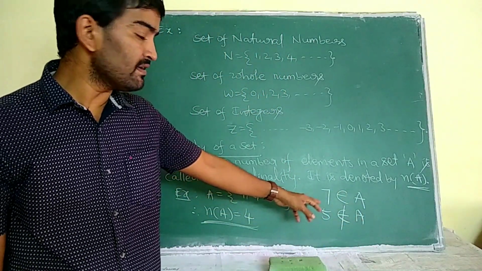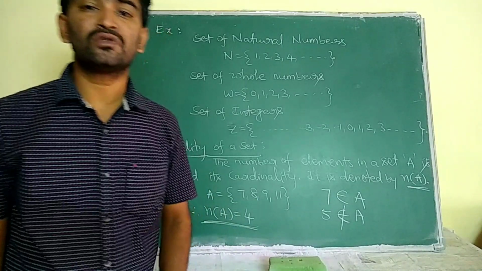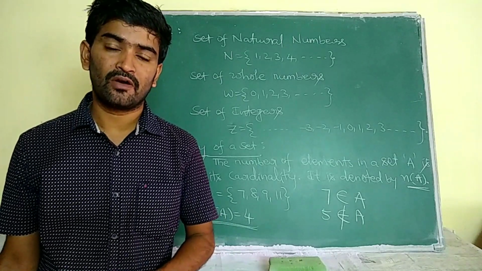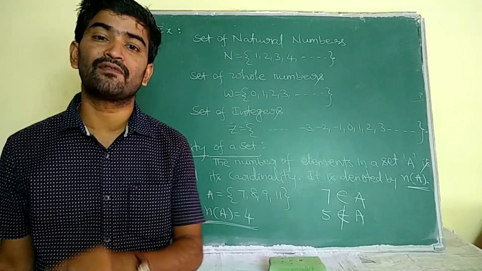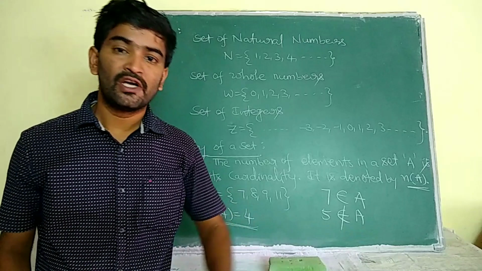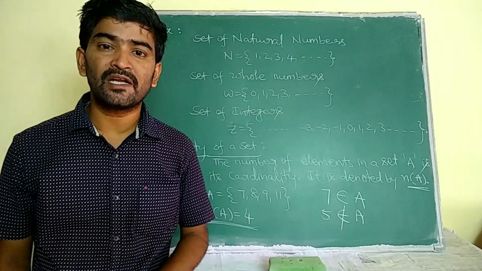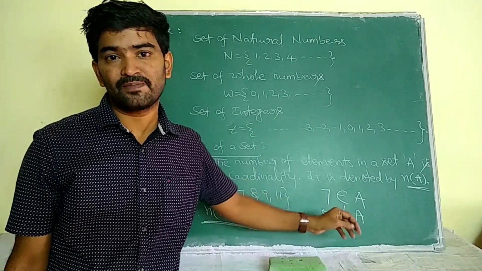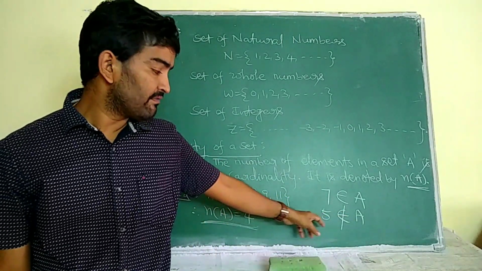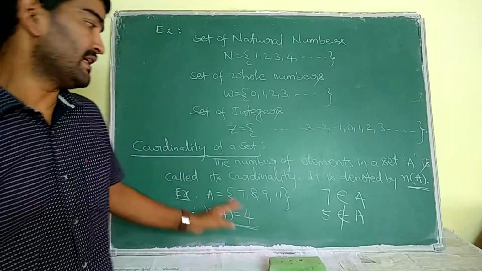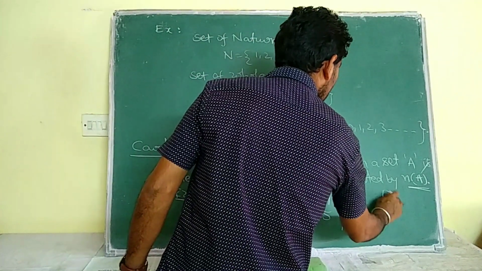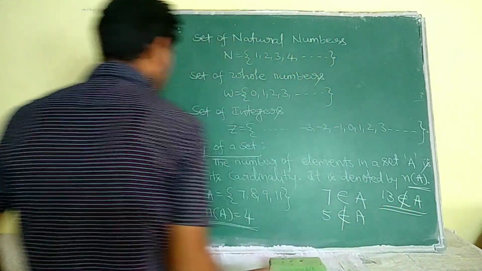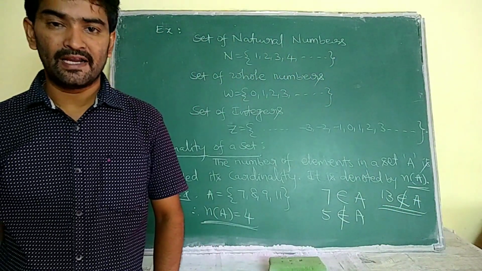Okay, these are the symbols we have to use to express whether an element belongs to a set or not. If any element belongs to that set, then we use the symbol belongs to. If any element does not belong to that set, then I will write the symbol does not belong to. Okay, 5 does not belong to A. For example, here, 13. Does 13 belong to A? No. So 13 does not belong to A. Like that we will represent the elements.